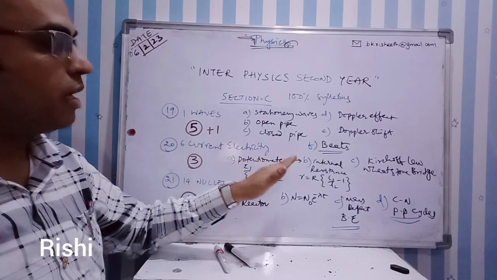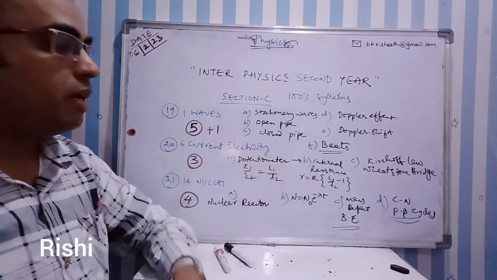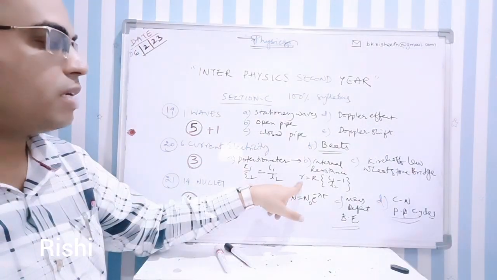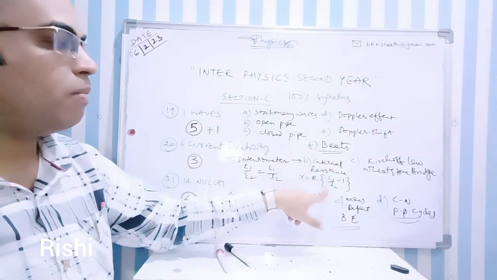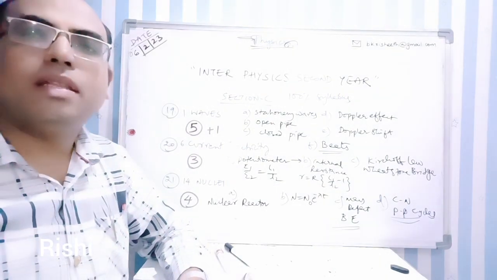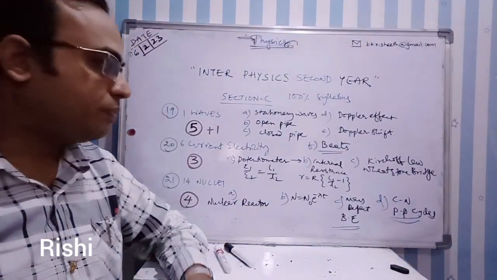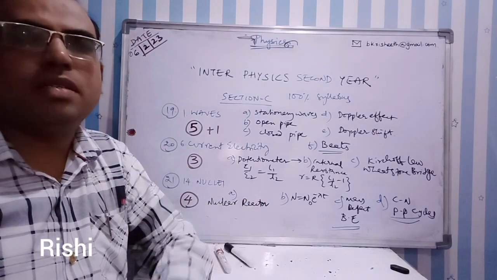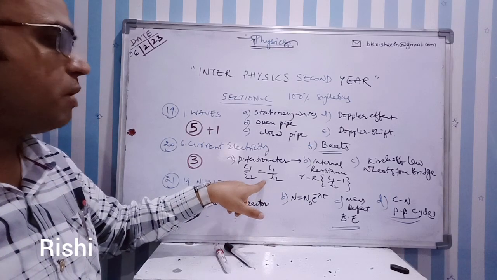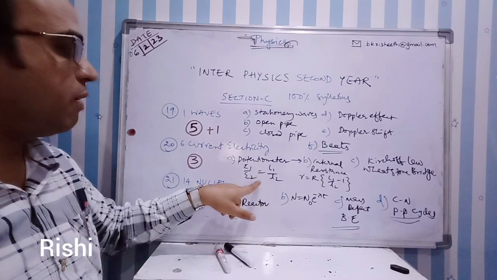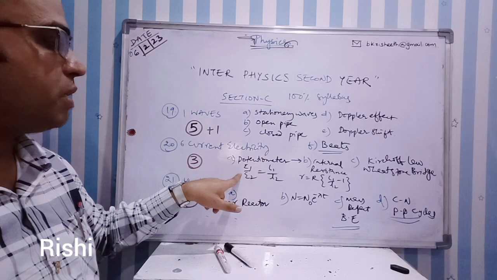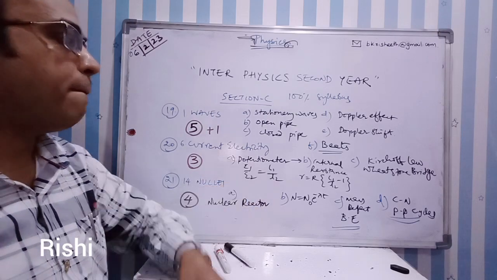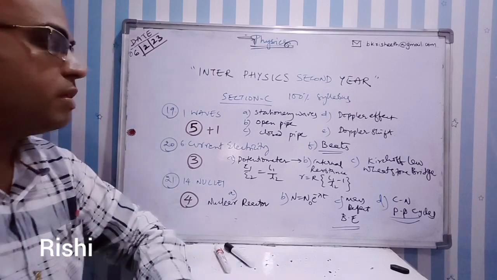Next, the same thing like potentiometer, but they'll ask for the derivation of internal resistance, where at last you'll get the formula r equal to R into (L1 by L2 minus 1). And in this also you can expect one problem. The good thing in the case of problems is that generally they'll give the problem according to the last derivation part. For example, in this case, comparison of EMFs, based on this final equation they may ask. But some exceptional cases are also there.